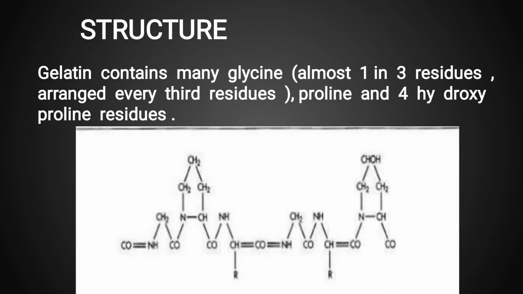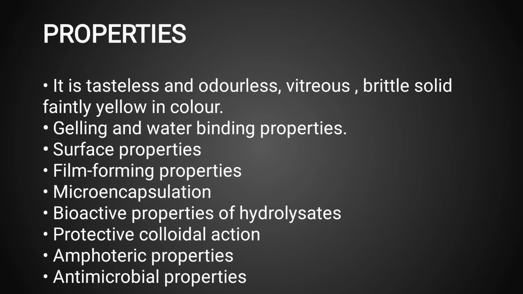Gelatin contains many glycine, almost 1 in 3 residues, arranged with proline and 4-hydroxyproline residues at every third position. And this sketch about the structure of the gelatin shows the bonding of the different components through which gelatin is made. Moving to the next slide, which is about the properties of the gelatin.